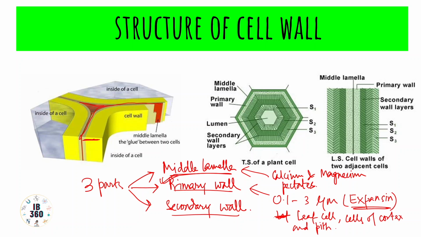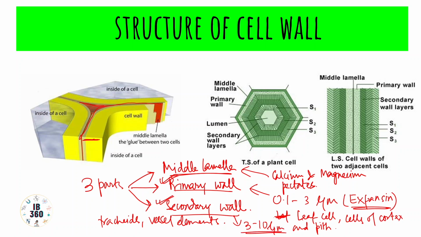Okay, then comes the secondary wall. Now, the secondary wall is produced in some mature cells when the latter have stopped their growth, like in fibers, tracheids, and vessel elements. And the process of accretion, that is deposition of materials over the surface of an existing structure, is seen in the secondary wall. And the secondary wall is thick. It is almost 3 to 10 μm.